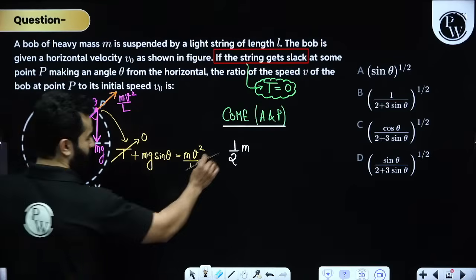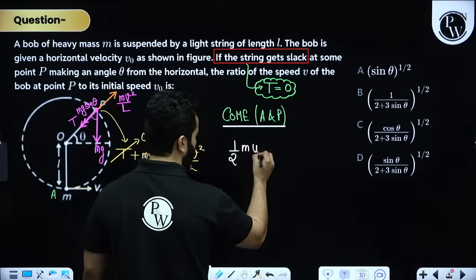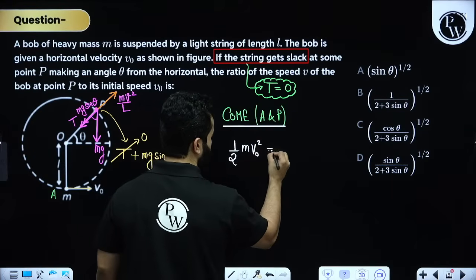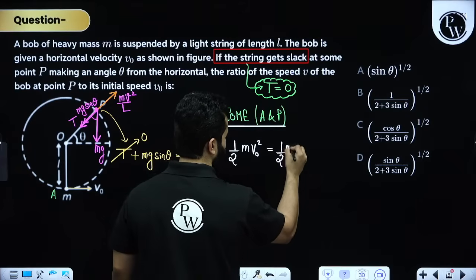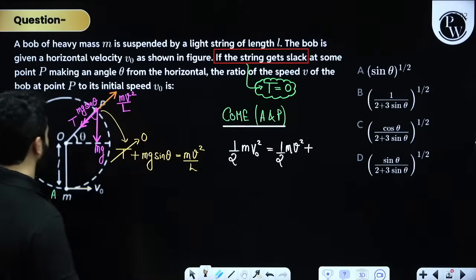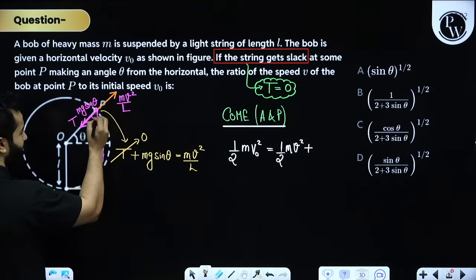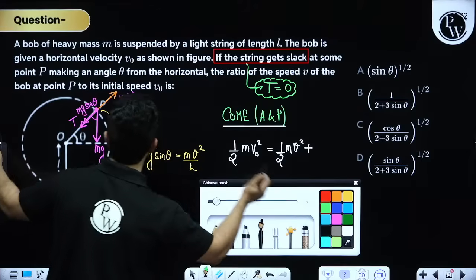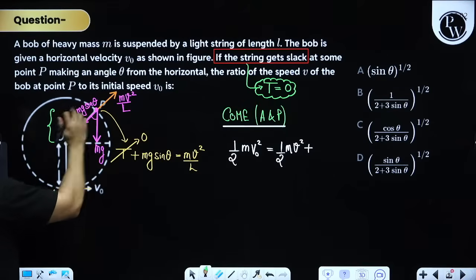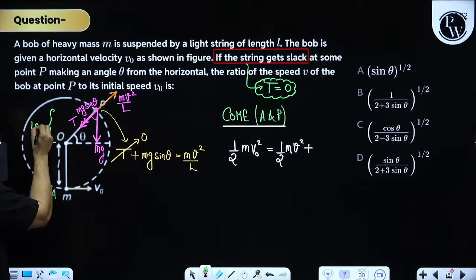So half m v naught square, the initial kinetic energy, is equals to half m v square plus, my dear friends, potential energy. Now please see, this length is very important for you to note down. If this is L, this length will be simply L sine theta.